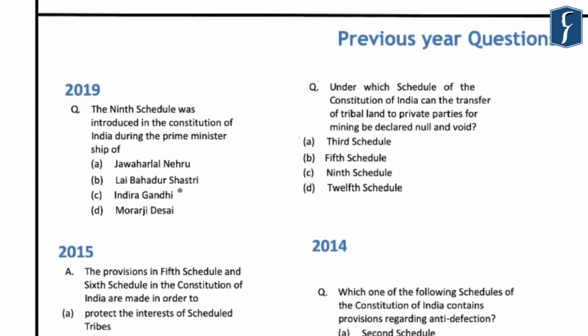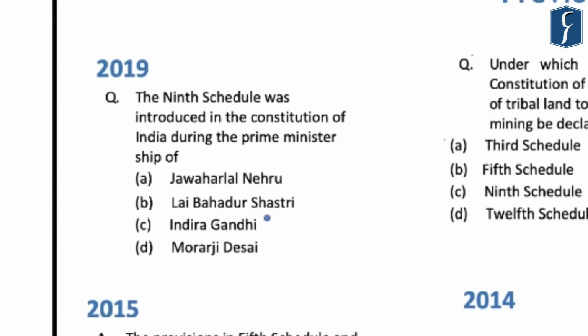So if you look at this question that was asked in the year 2019, it reads, the 9th schedule was introduced in the Constitution of India during the Prime Ministership of. Now, this 9th schedule was introduced into the Constitution of India by the first Constitutional Amendment Act. And at that time, Prime Minister of India was Jawaharlal Nehru. And hence the correct answer here is A, that is Jawaharlal Nehru.